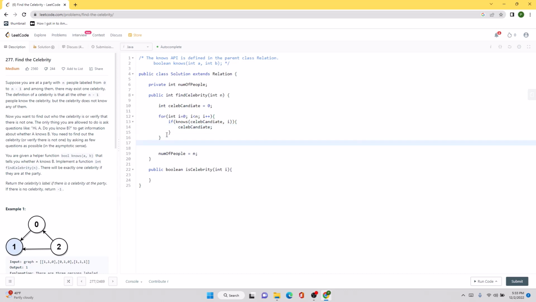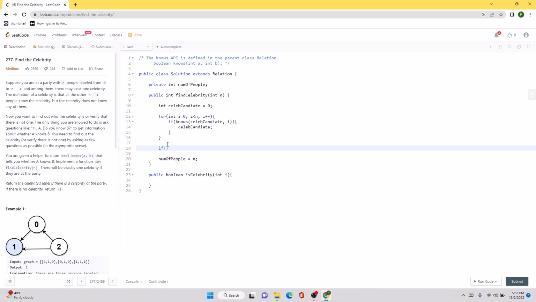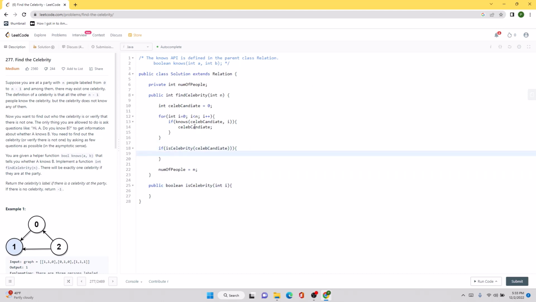And once we get out of the loop, all we will have to do is call our isCelebrity method. If this value is actually true, if this candidate is a celebrity, we are going to return this. And if that is not the case, we can simply return -1.